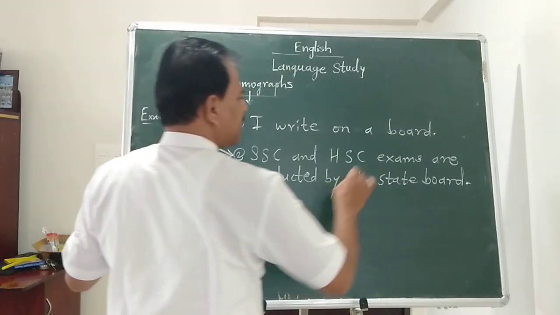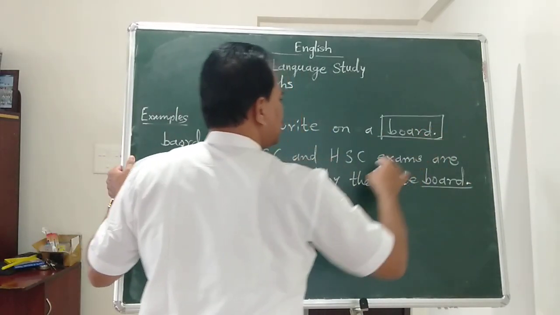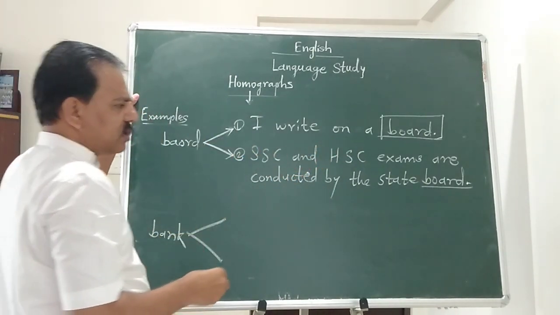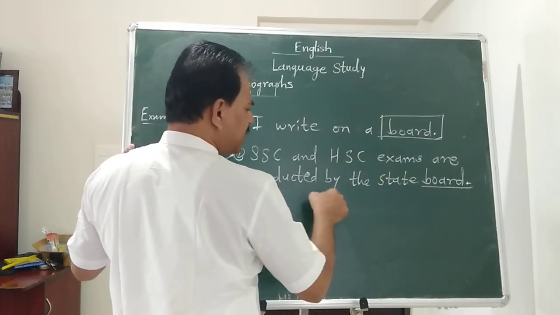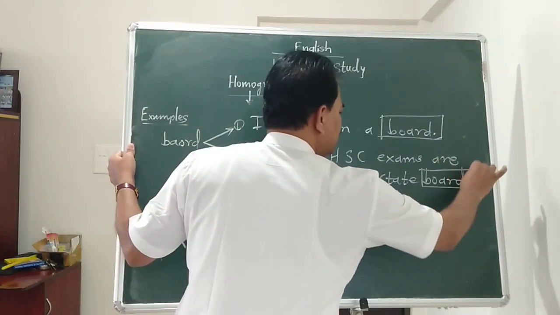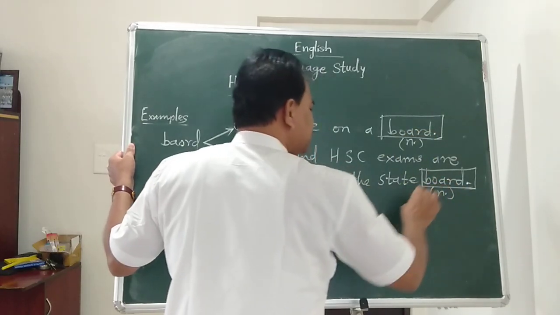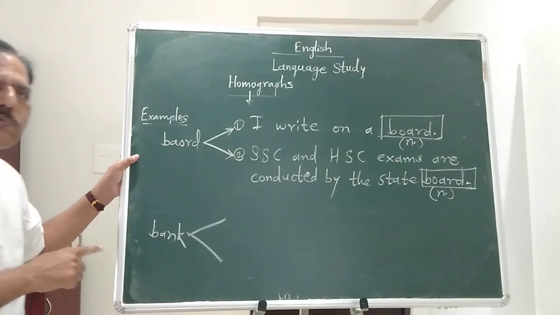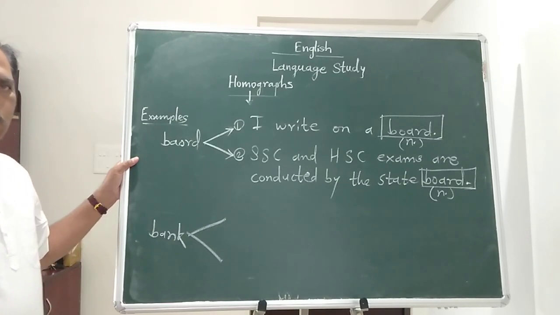Now here see board and board. Here board, that is used for writing, and SSC and HSC exams are conducted by the state board. Now this is also board. Both are nouns, the spelling is the same, but the context is different and its meaning is also different. So this is another typical example of homograph.